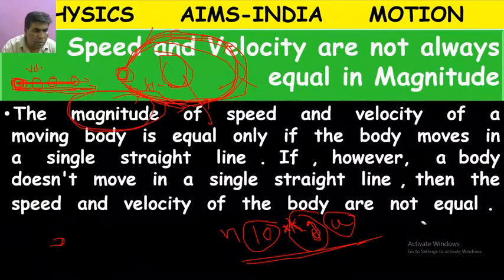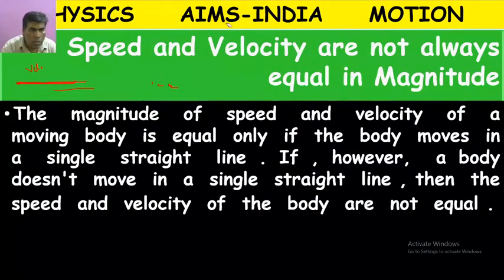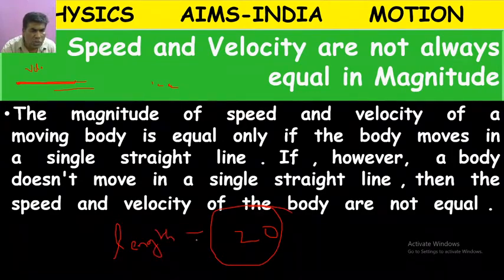Now my question is: if I write the length of a body is 20, is it correct?